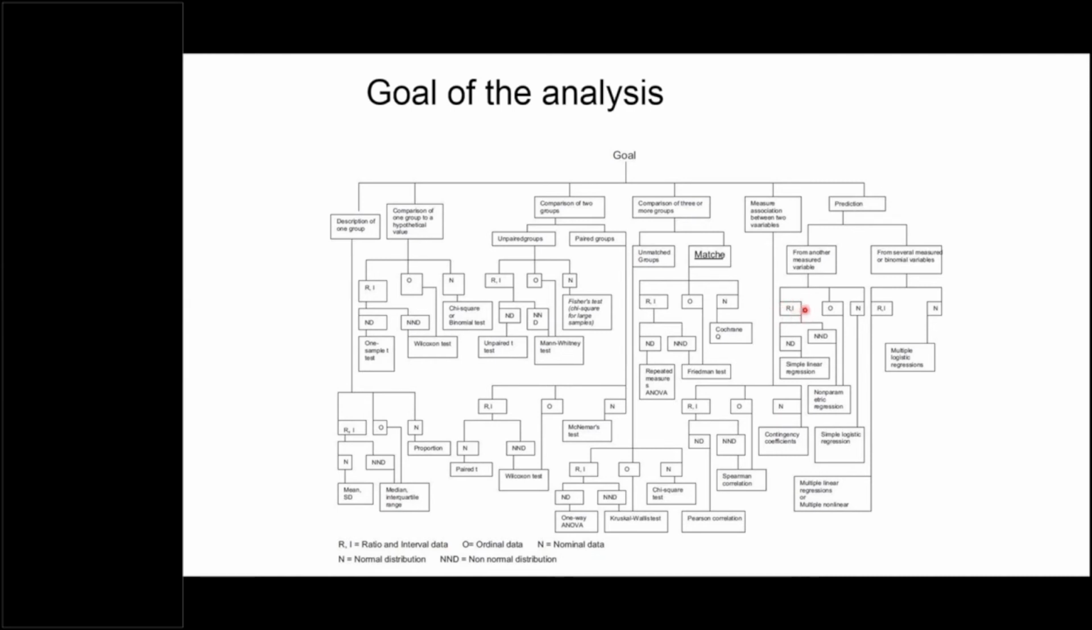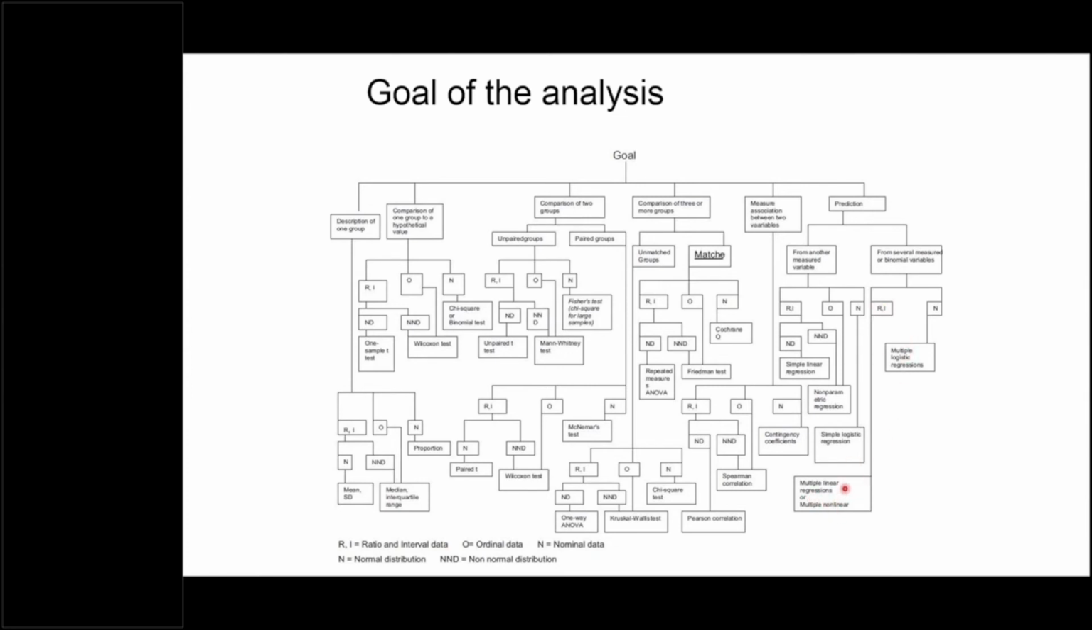If it is ratio and interval scale, and it follows normal distribution, we'll use simple linear regression. If it does not follow normal distribution, we will use non-parametric regression. If the dependent variable is ordinal, we will use non-parametric regression. If it is nominal, we'll use simple logistic regression. But if we want to predict based on multiple variables, and our dependent variable is ratio interval scale, we will use multiple linear regression if it follows linearity.